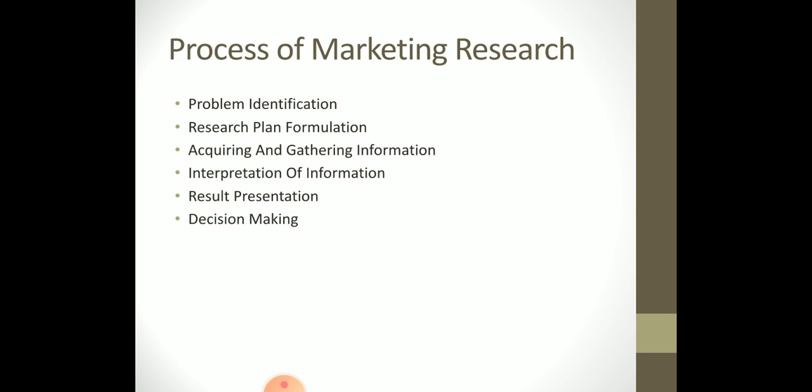The fourth step in the market research process is interpretation of information. We have collected all the information, but after the successful collection of all required information, a systematic and proper study is to be done on that data.